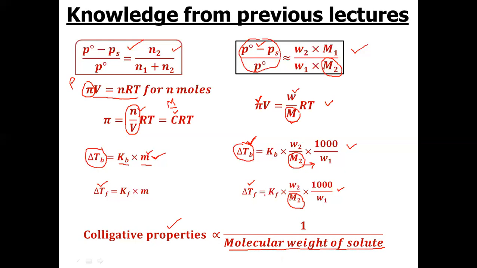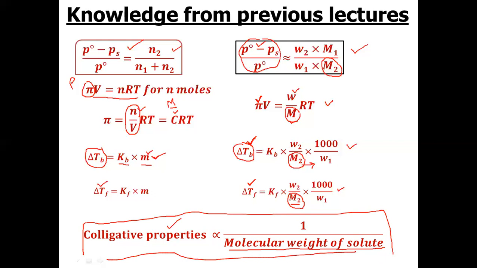You can see from this relation, this colligative property is inversely proportional to the molecular weight of solute. Similarly for this. So this is an important relation. Please remember it. We will use it in our upcoming slides. So this states that the higher the colligative property, the lower is the molecular weight of solute.